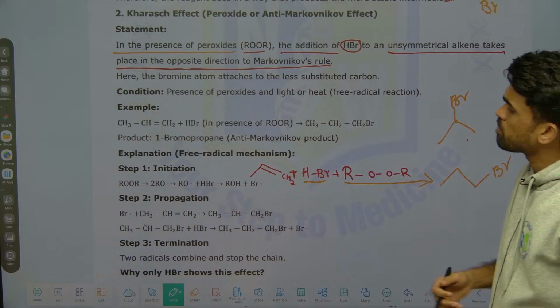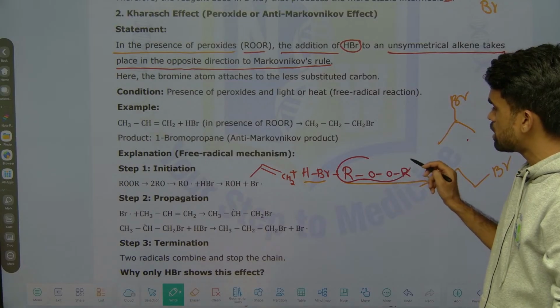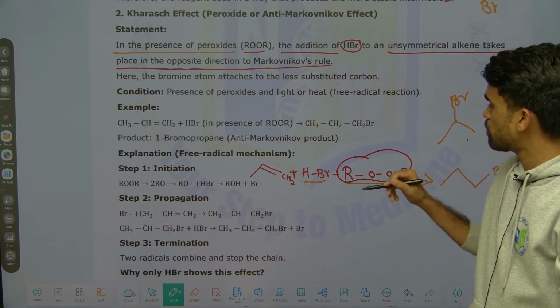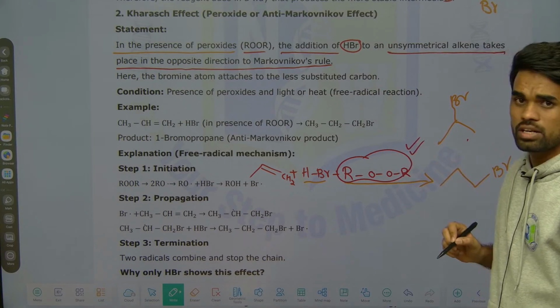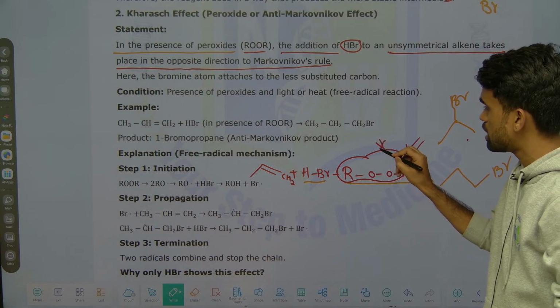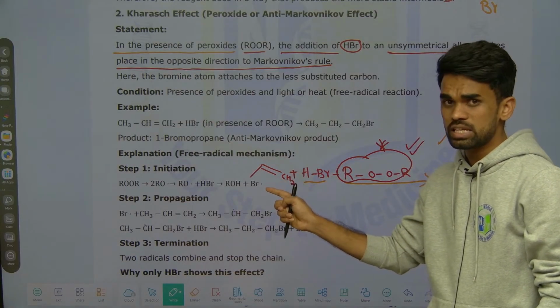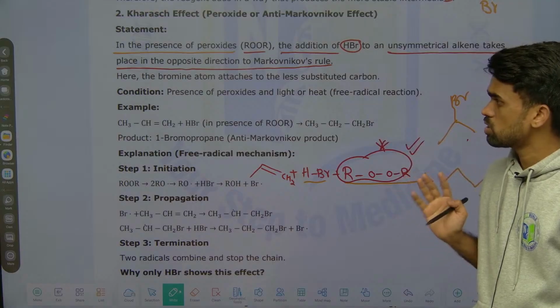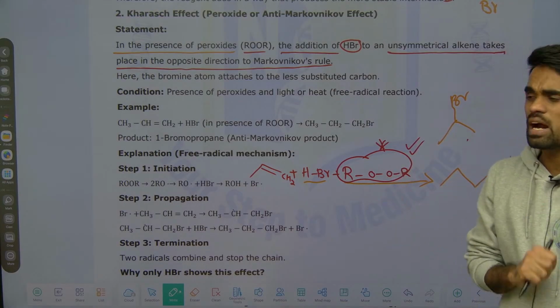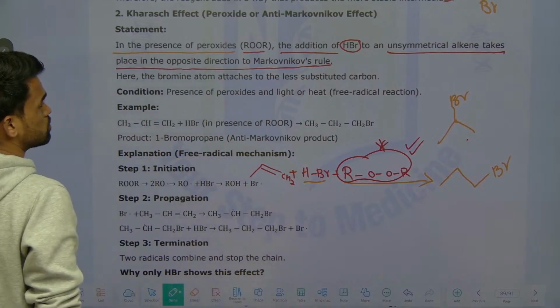Now what is the difference between them? There is no peroxide in the previous discussion, Markovnikov rule, but here you have a peroxide bond. So due to the presence of these peroxides, the addition of HBr is different in this case compared with the previous case, because it follows the free radical addition mechanism. What is that mechanism called? Free radical addition mechanism.